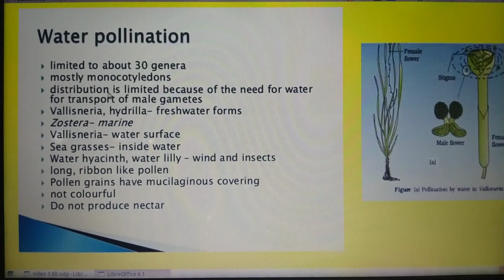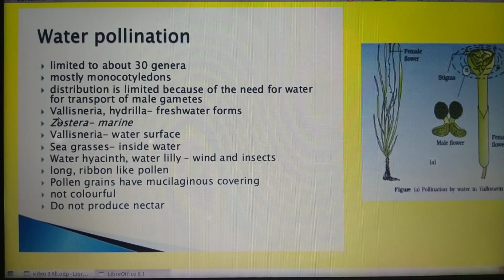The distribution of such plants is very limited because of the need for water for the transport of male gametes. I hope you remember the bryophytes, we can call them the amphibians of the plant kingdom. Why? Because water is needed by the plant for the transfer of male gametes towards the female gametes.